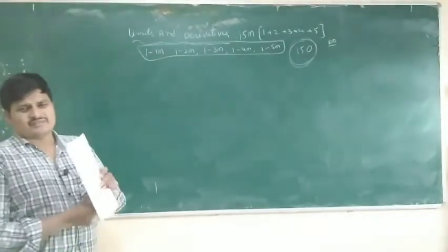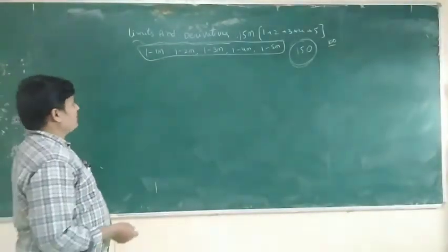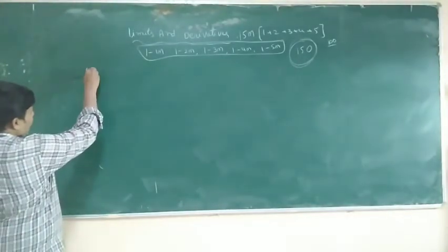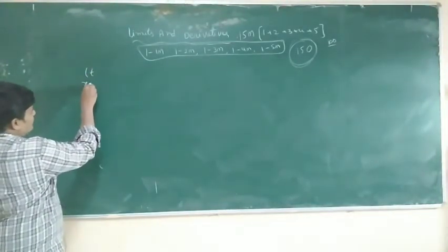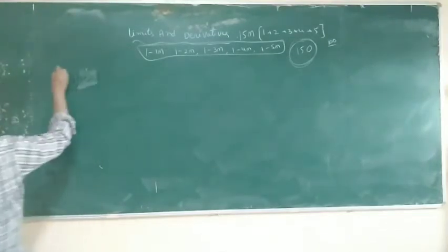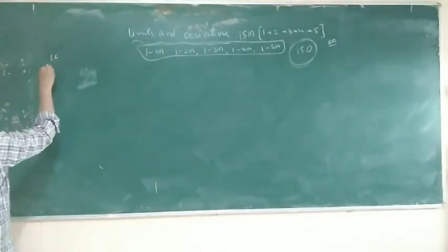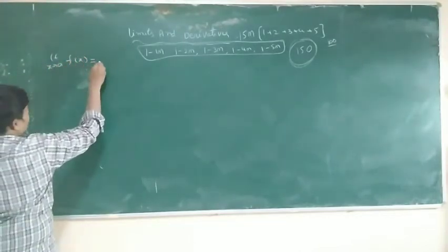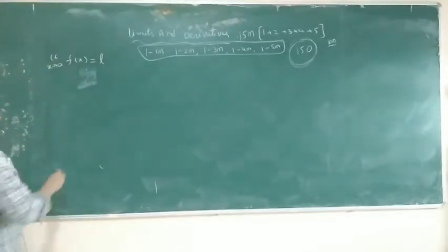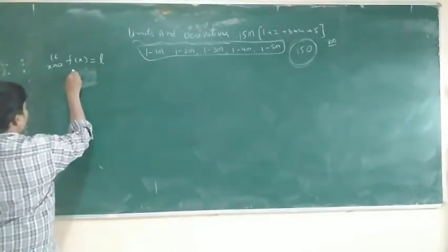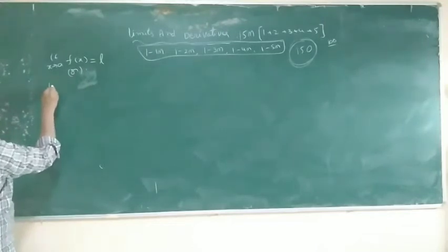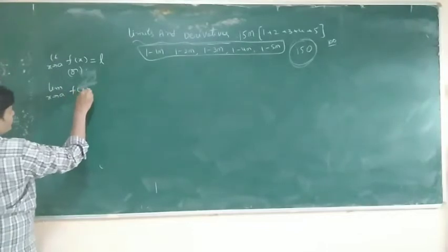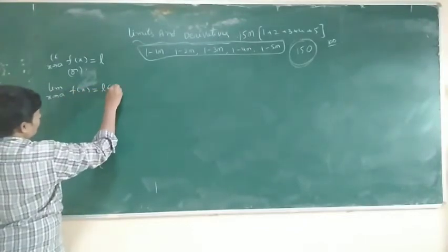Limits. The definition is, there is no perfect definition. So limit x tends to a, f of x is equal to L. Or limit x tends to a, f of x is equal to L, where L belongs to R.